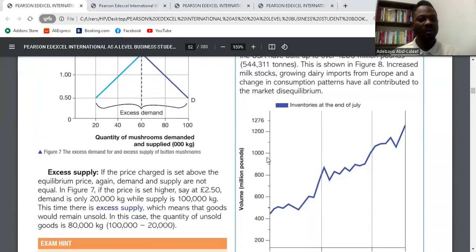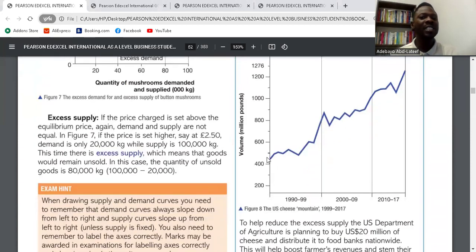Then the other one is excess supply. For excess supply, the price charged is set above the equilibrium price. And remember the law of supply: the higher the price, the higher the quantity supplied. So if the price increases, firms will be willing to produce more because it increases their revenue, which in turn increases their profit. They always have the incentive to produce more. So when price is set above the equilibrium price, it will bring about excess supply, supply more than demand.